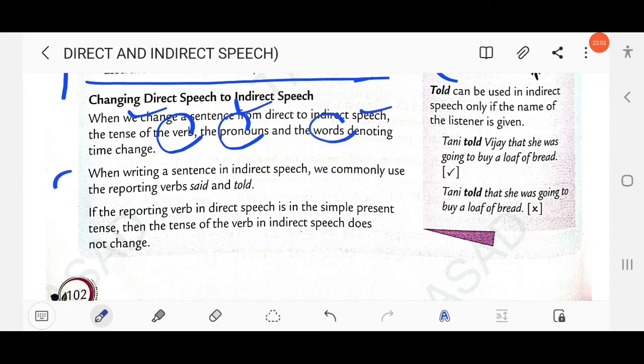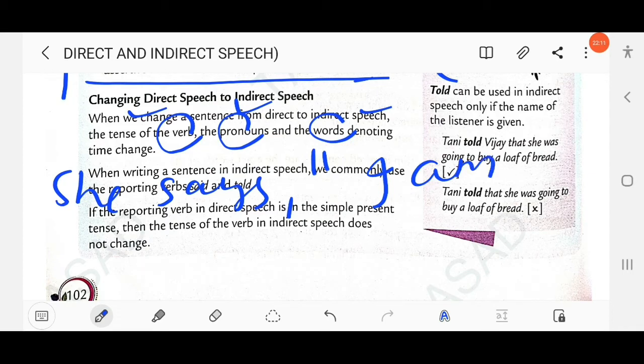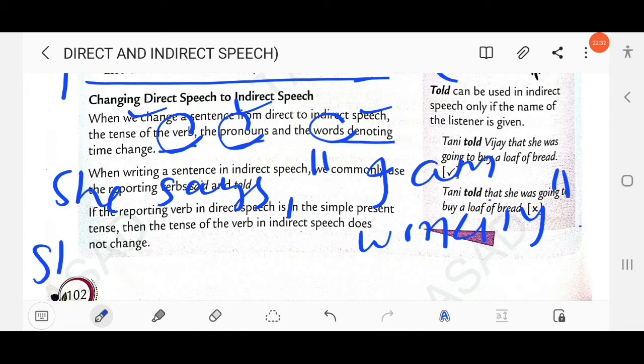Suppose take an example: she says, "I am working." Words denoting time, that means adverbs like yesterday, tomorrow, today, change. She says that